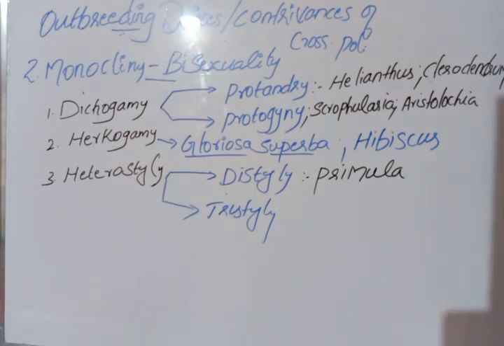Then come to tristily. Tri means three. So the plant produces three kinds of flowers with respect to the length of the style and stamen.